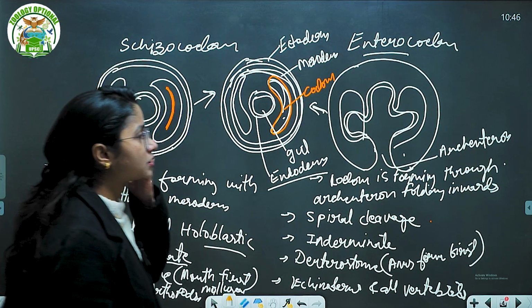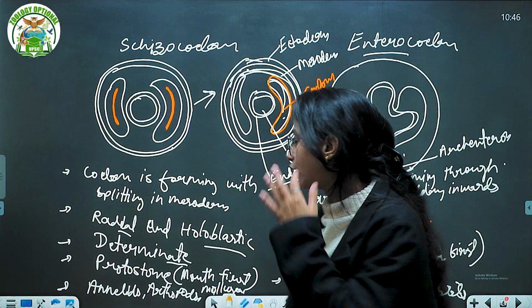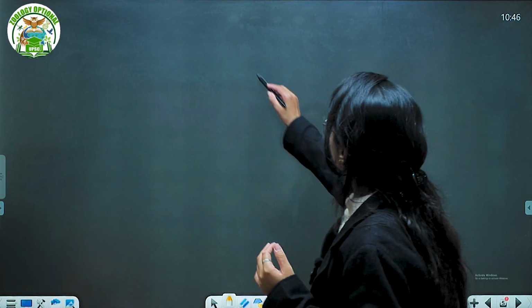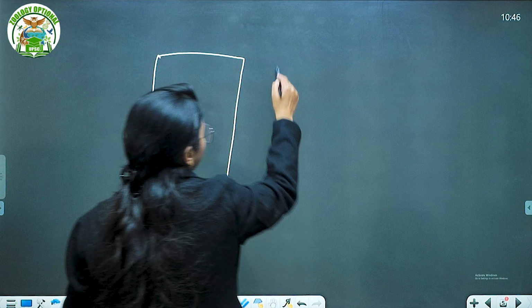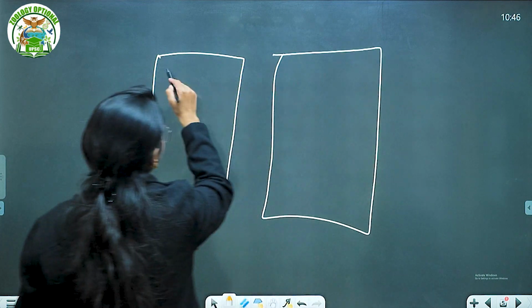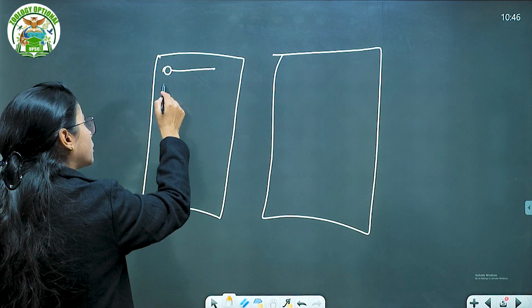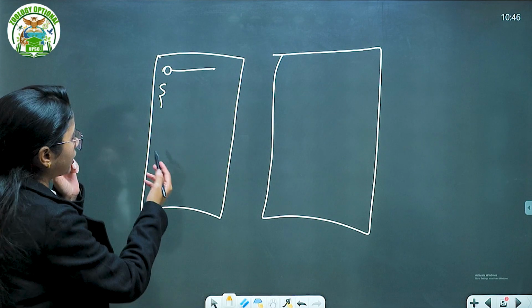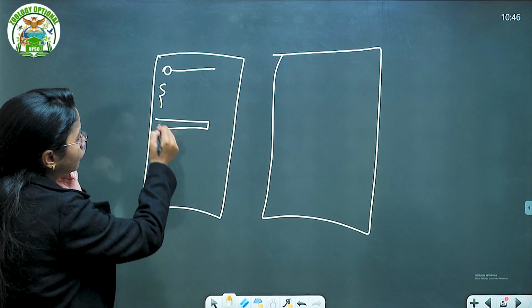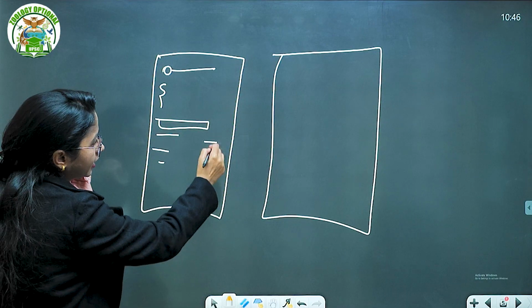In the body, you can just make the diagram, right? How can you do that? Suppose this is your 10 marker question. A 10 marker question is generally 150 words. So there are 2 pages. There's 1 page here, 1 page there, and the question will be mentioned. In the introduction, 3 to 4 lines is a good introduction for a 10 marker. Then the types of coelom, define everything, and make the diagram there only.